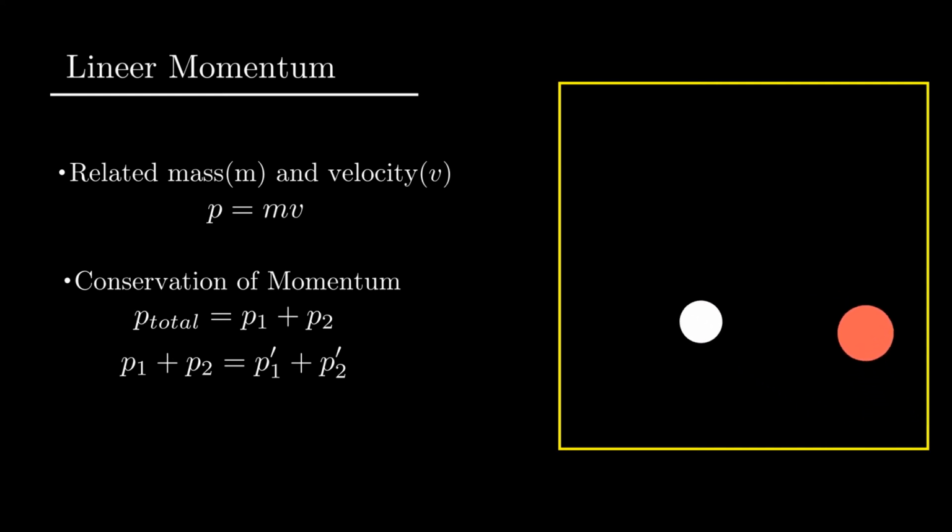Now imagine these two particles collide and hit each other. After the collision, their momenta change. If you call the new momenta after collision P1 prime and P2 prime, there is a principle called conservation of linear momentum. It says that the total momentum before the collision is the same as the total after the collision. This is similar to the principle of conservation of energy: the total energy doesn't change. It is a similar principle, but this time using the linear momentum.